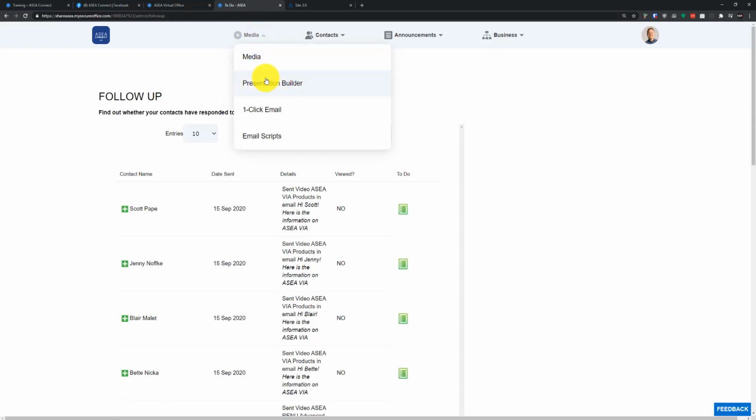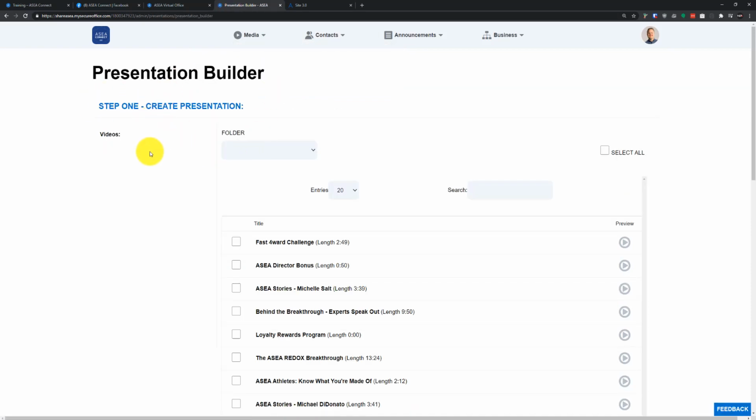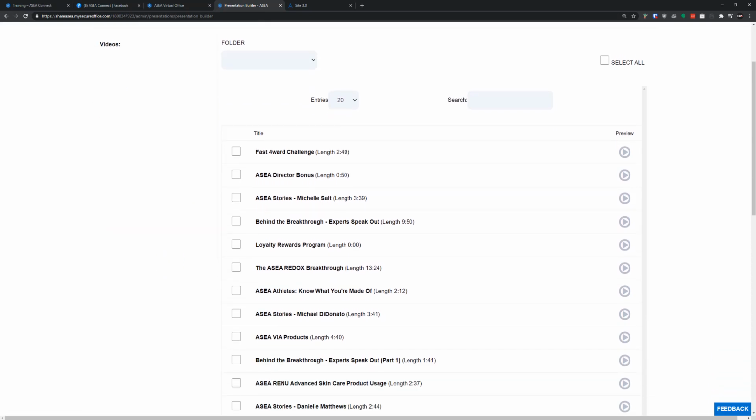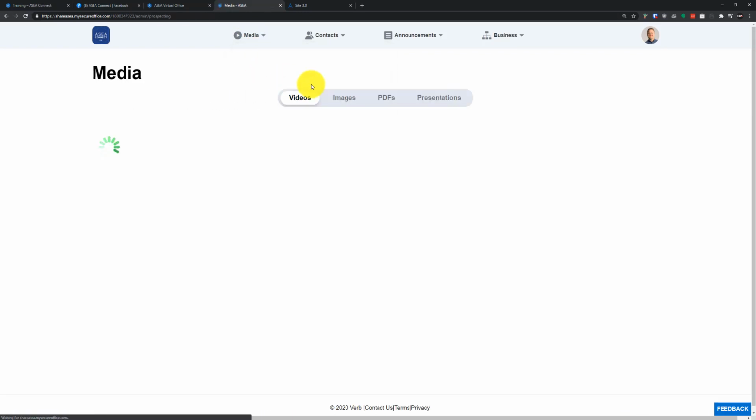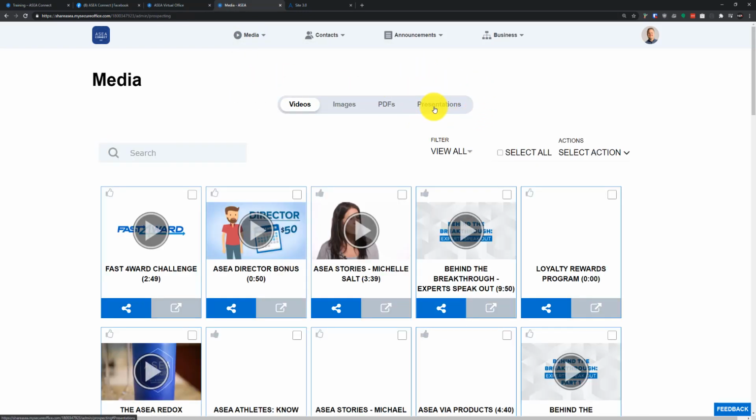Under Media and go to Presentation Builder, you have these different presentations that you can create for your contacts. So instead of sending one video to a prospect, you can send multiple videos and a PDF to that prospect. An example of how that looks here, if we go to Media and click on Media, you have this little button here on the right for presentations.